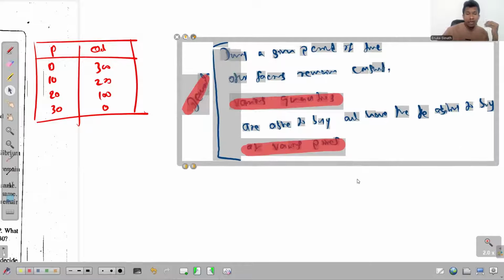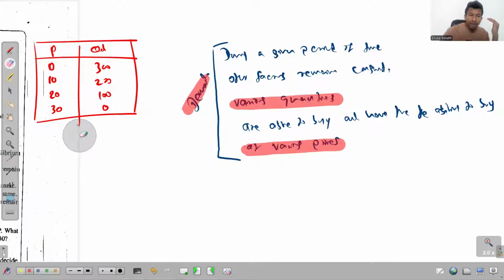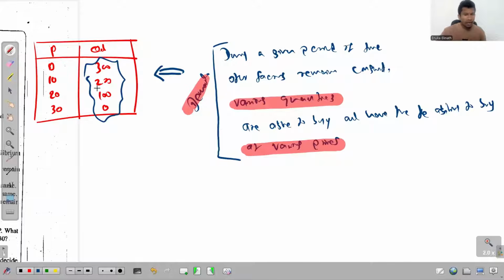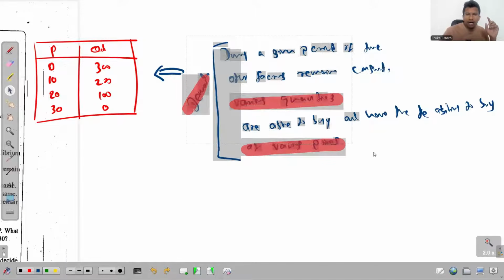How do we know that? Because the entire table aligns with the definition of demand. If you look at the table, what do we see? You see various quantities that the consumers are able to buy and have the ability to buy at various prices. So since this entire table presents us various quantities at various prices, we say that this entire table presents demand. And how do we define quantity demanded?